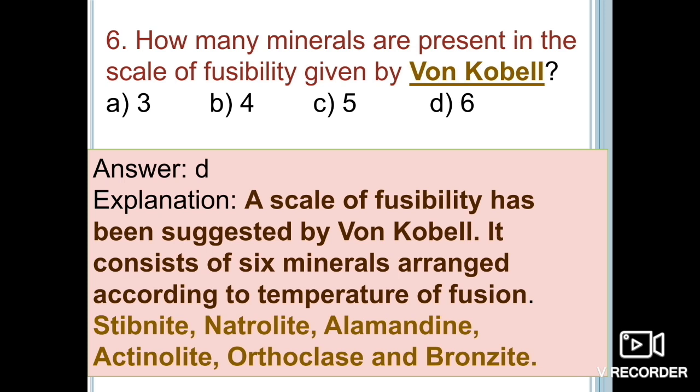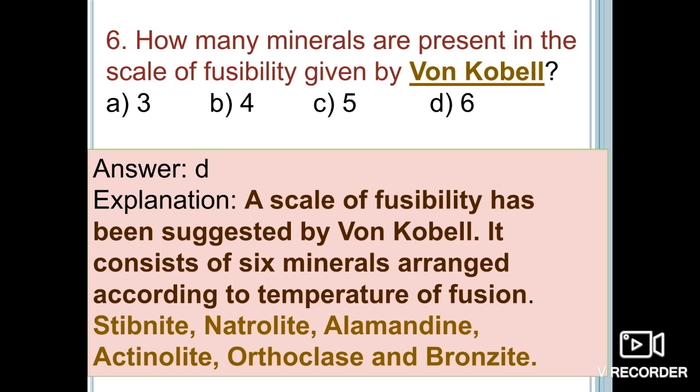The approximate melting points in the von Kobel scale are: stibnite at 525 degrees Celsius, natrolite at 965 degrees Celsius, almandine garnet at 1050 degrees Celsius, actinolite at 1200 degrees Celsius, orthoclase at 1300 degrees Celsius, and bronzite at 1400 degrees Celsius. Okay, so that's the names of minerals, their order, as well as their melting points.